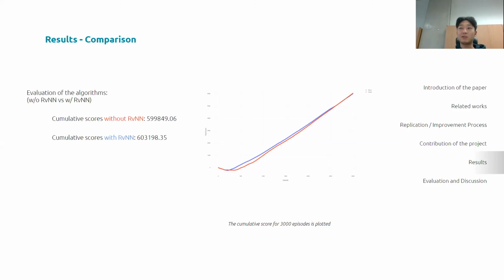The final cumulative score shows that the performance of D3QN with a recursive neural network was similar to the baseline, and the curve shows it could have slightly faster convergence speed than the naive D3QN in some cases.